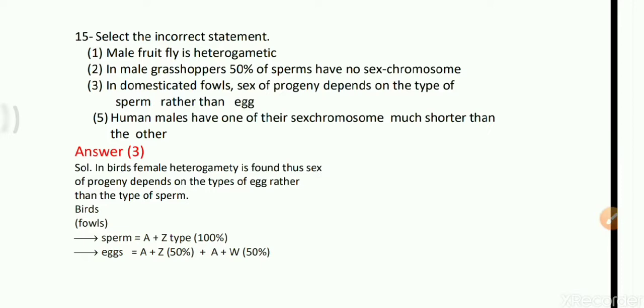Human males have one of their sex chromosomes much shorter than the other, because the Y chromosome is acrocentric, which is shorter than the metacentric X chromosome. What about option 3?